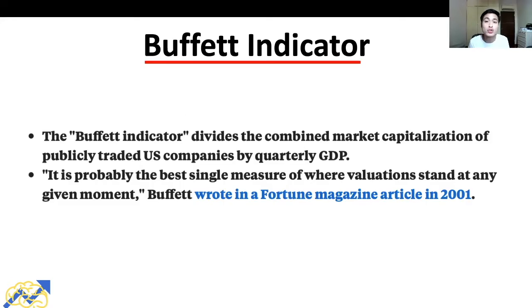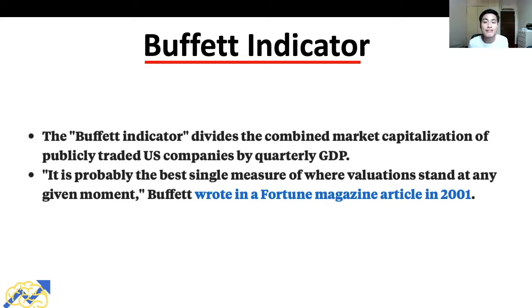So why is the market capitalization to GDP ratio known as the Buffett indicator? This is because back in 2001, Warren Buffett himself mentioned that this indicator, the market cap to GDP ratio, is probably one of the best indicators for valuations. And when one of the world's best investors says that this indicator is probably one of the best out there, people are going to associate the indicator to Warren Buffett himself. And that is why this indicator is also known as the Buffett indicator.